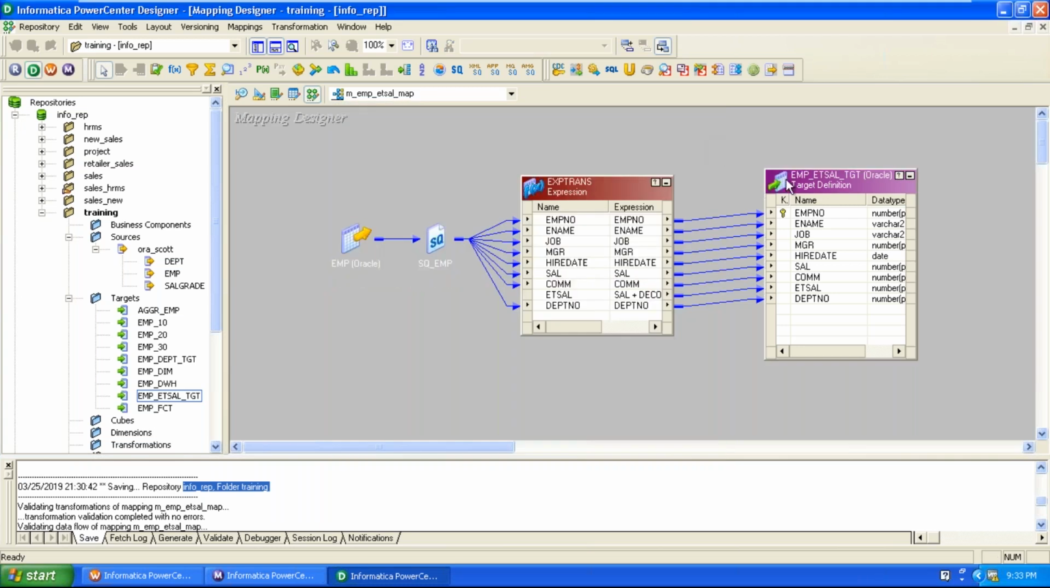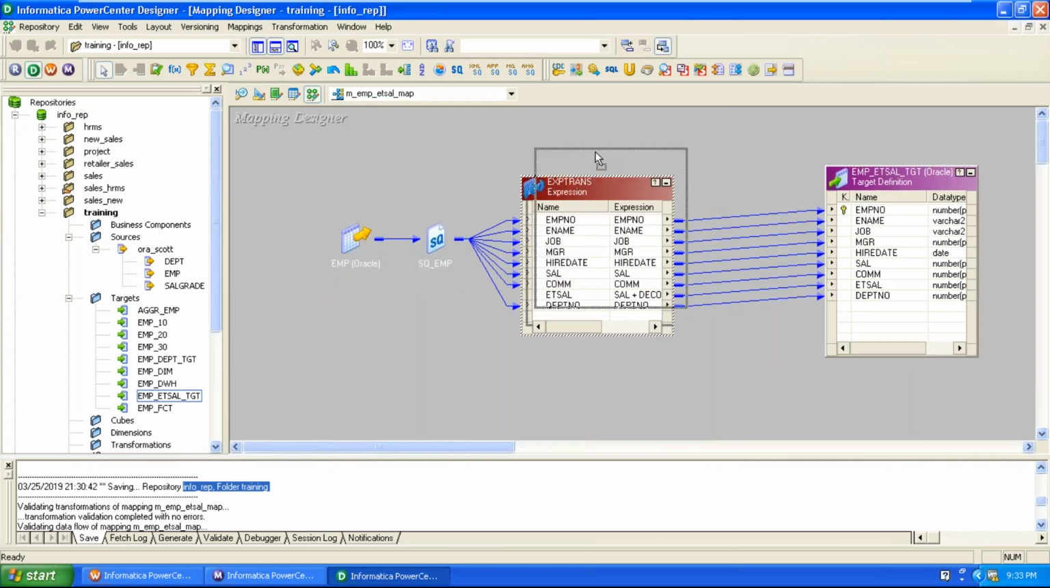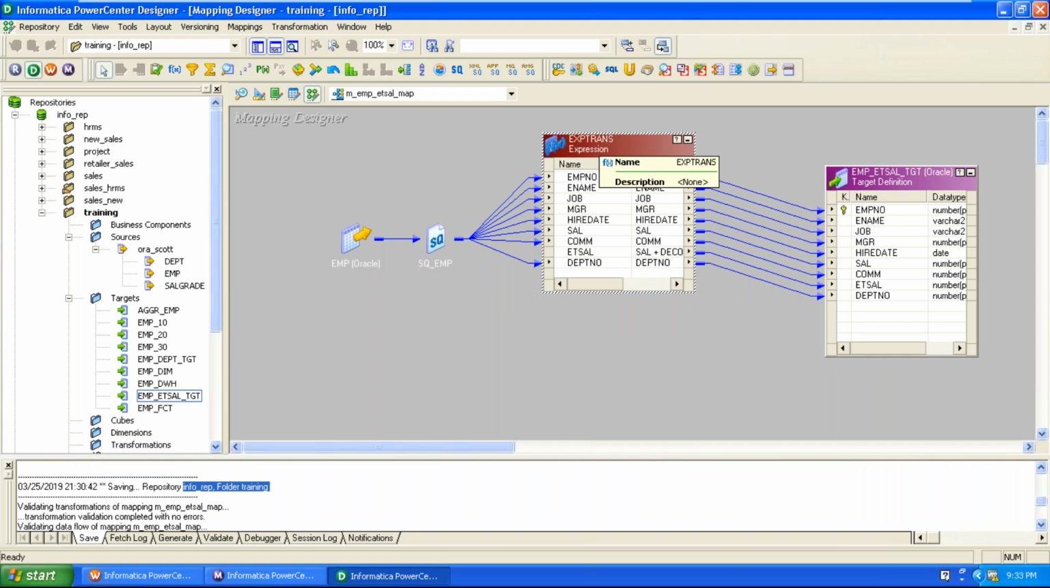This is the information about expression transformation. Expression transformation processes the data at a very detailed level by using necessary arithmetic operations like addition, subtraction, multiplication, division, or any other statements and functions to do the work at a very detailed level.